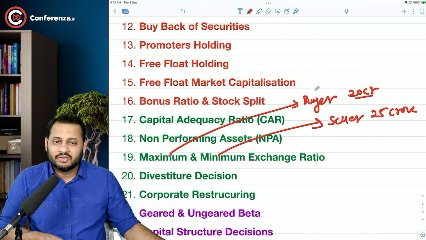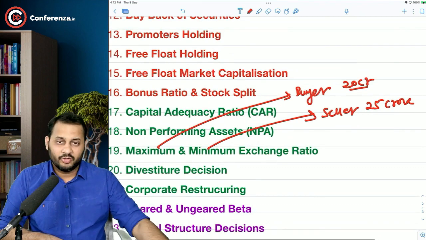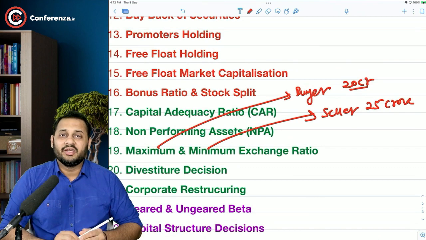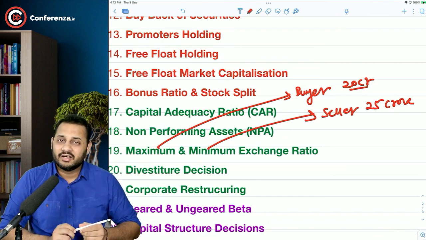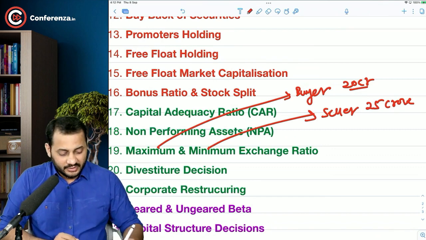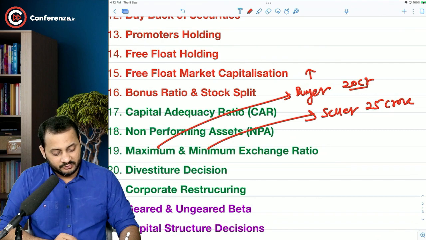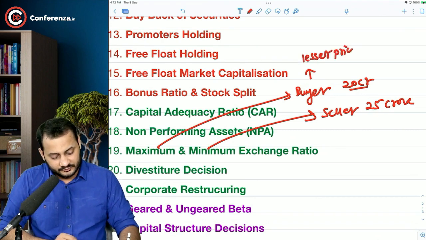The buyer is not worried about the minimum he should pay, because a buyer will always look for the lesser price and a seller will always look for the higher price.